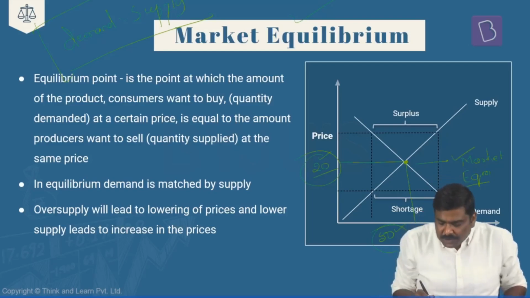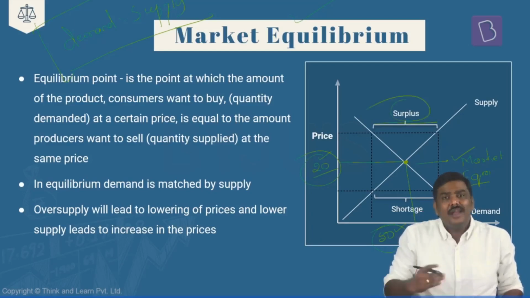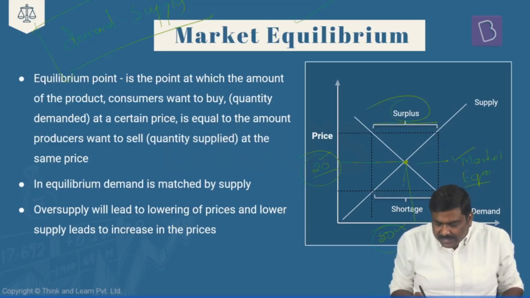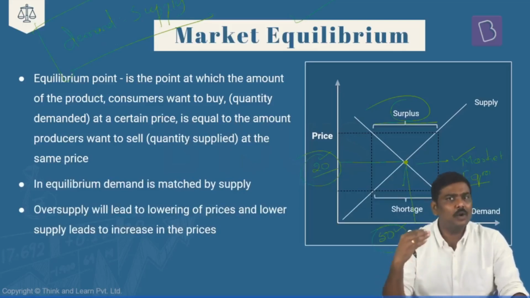And anything above this particular market equilibrium point is referred to as a surplus situation, and anything below this particular market equilibrium point is referred to as a shortage situation. Now the argument here is, generally in case of the market, we see that there are so many factors which will keep on changing every now and then.